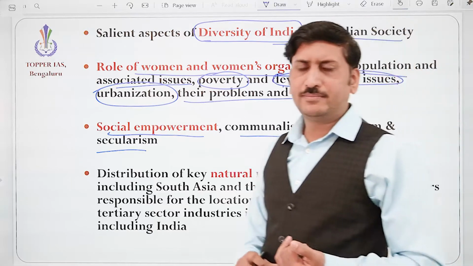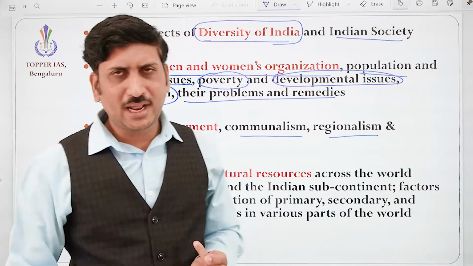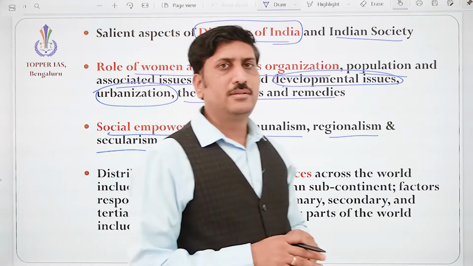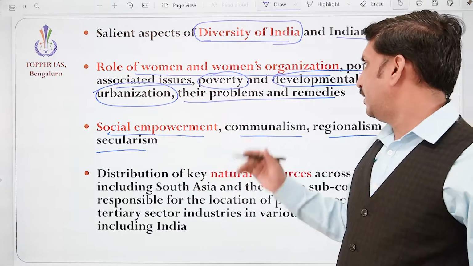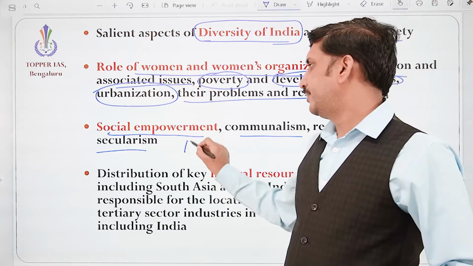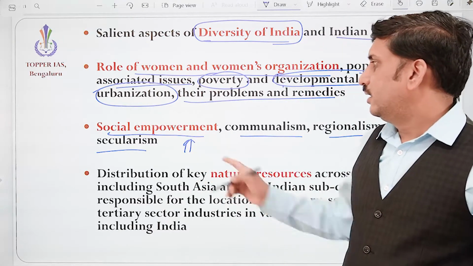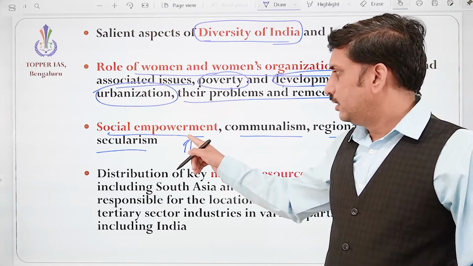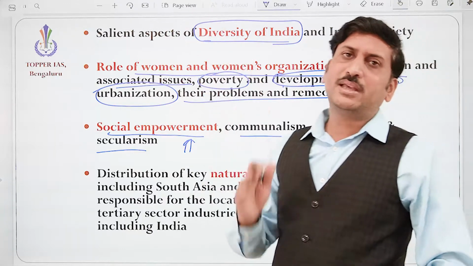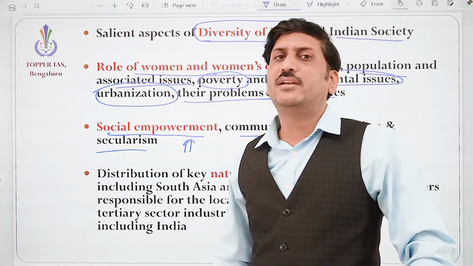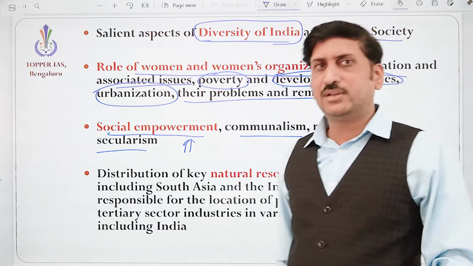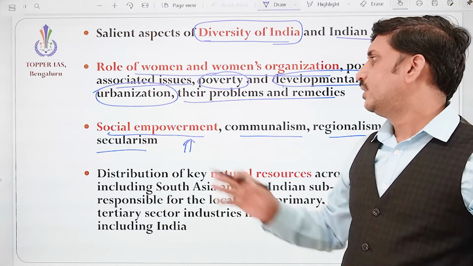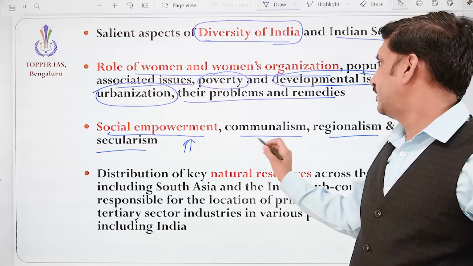It may be women, children, transgender, or disabled people. So social empowerment is a very important concept. If you are growing just economically, it may not reach the society as a whole. But we need to ensure that the whole society is uplifted. So we need to understand that.